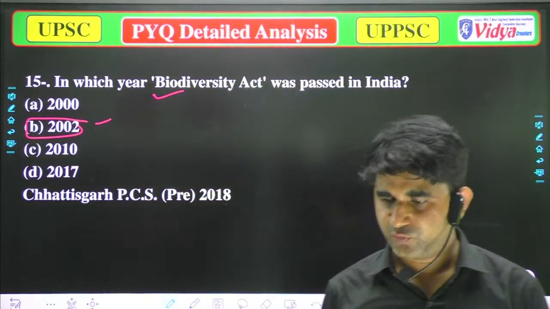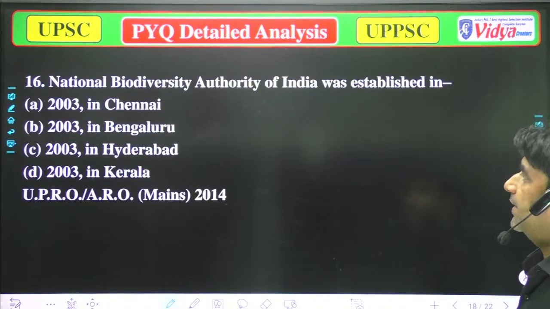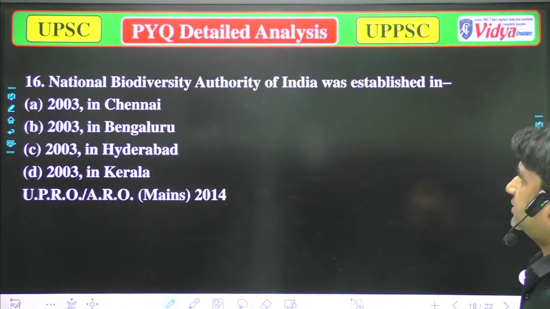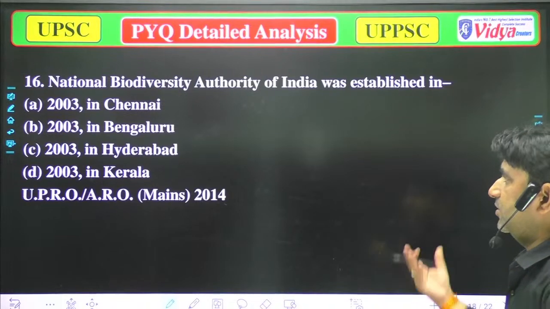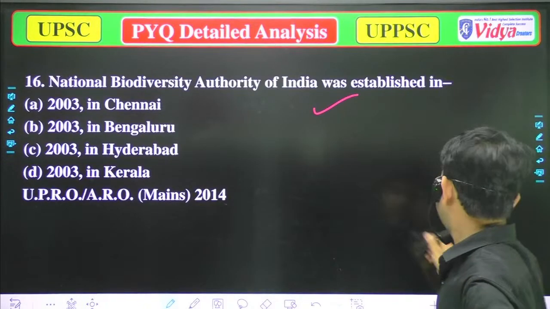Now we should move to the next question. The National Biodiversity Authority of India was established in 2003 in Chennai. Option A is correct.